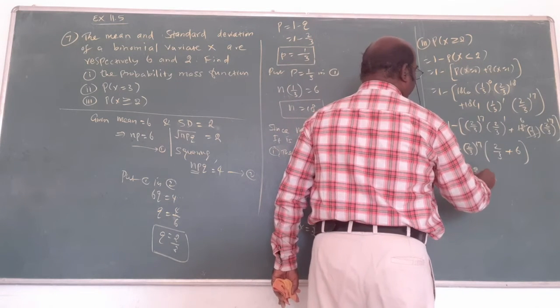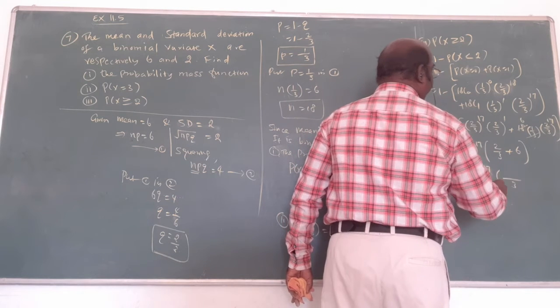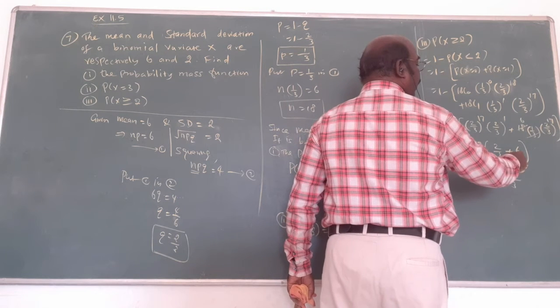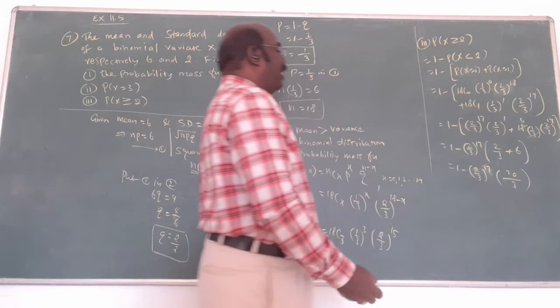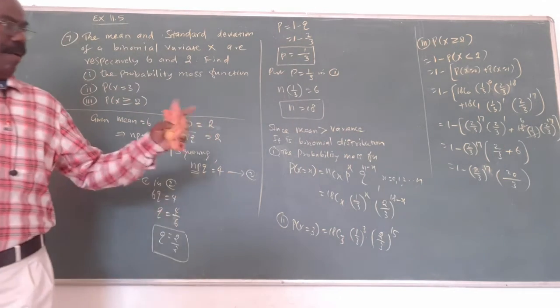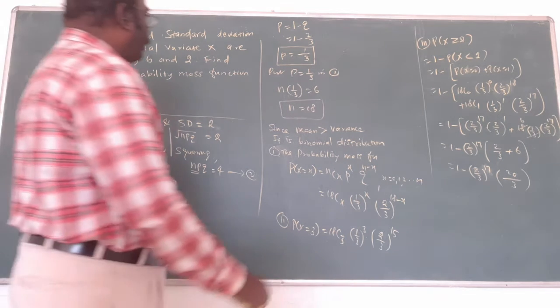1 minus 2 by 3 power 17 into 3 is the LCM. Multiply, 3 times 2 is 6, 18 plus 2 is 20, so 22 by 3. This is the answer. Now, power 17 is there, so we do not simplify. That's why this is the answer. Again, this is the final question.